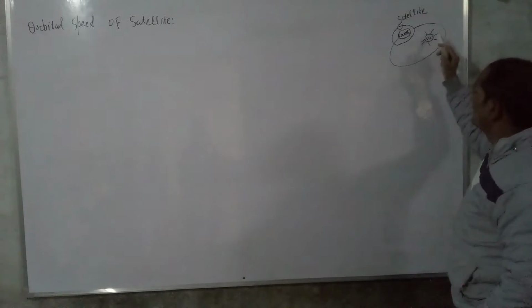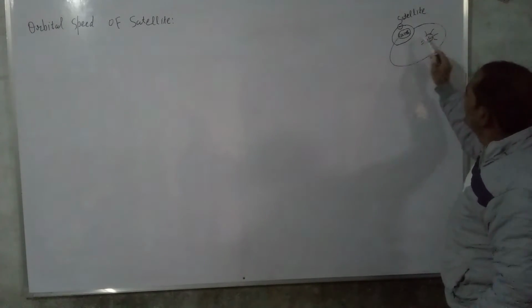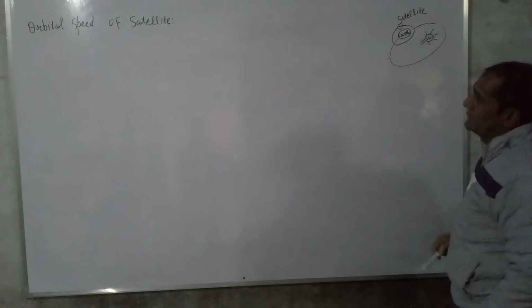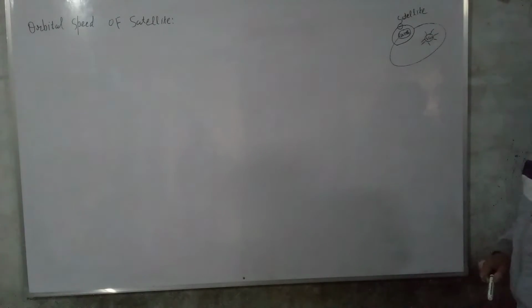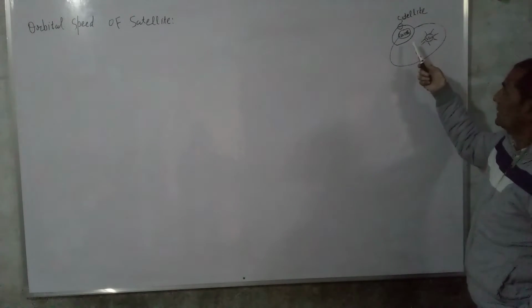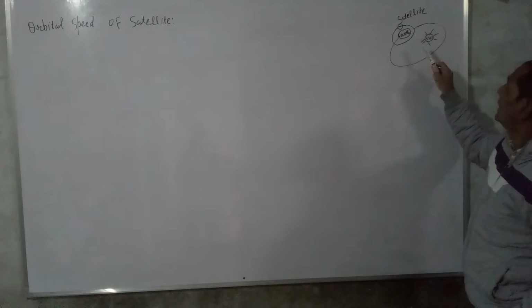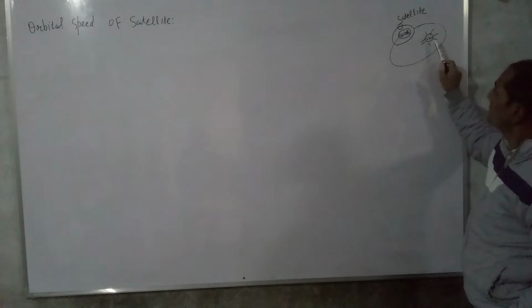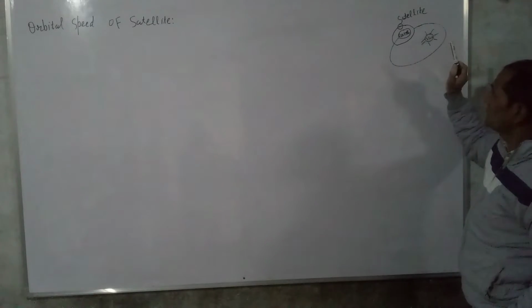What are planets? Bodies which revolve around the sun are known as planets, like Mercury, Venus, Earth, Mars, etc. So those bodies which revolve around the sun are known as planets.